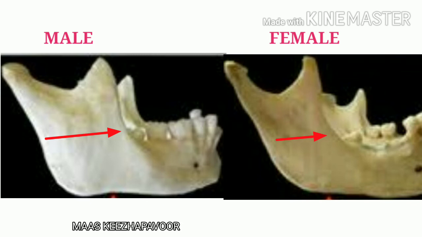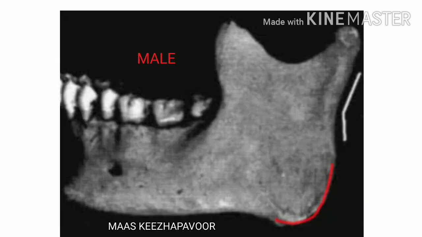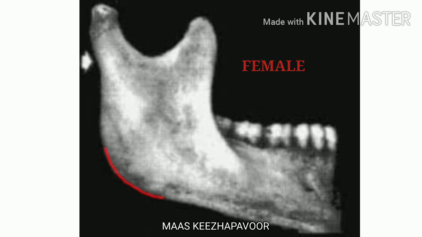The breadth of ramus in male is greater than in female. The angle is everted and closer to 90 degree in the male, whereas in the female the angle is not prominent, inverted, and more obtuse, that is 110 to 120 degree.